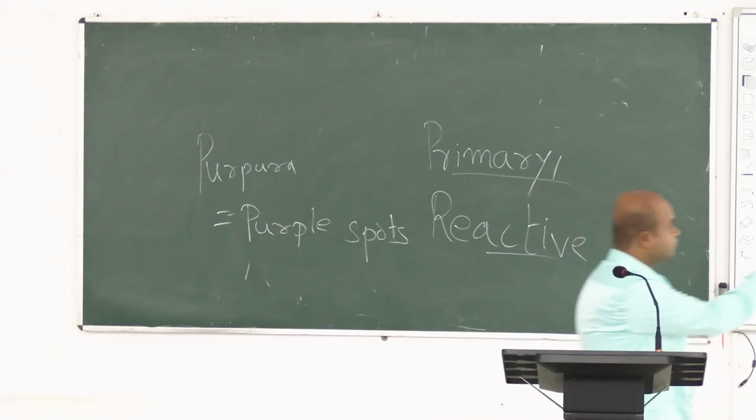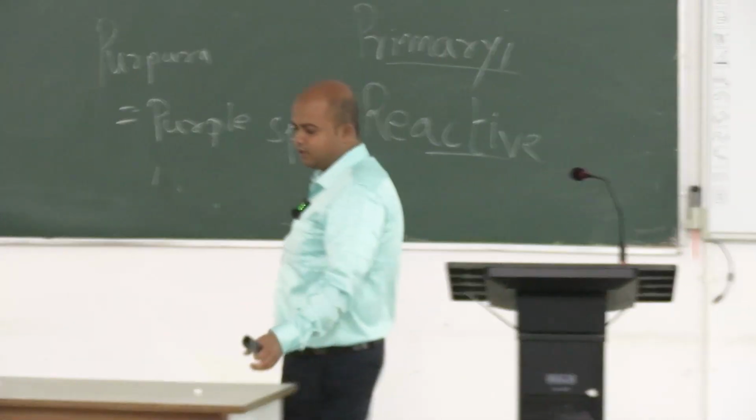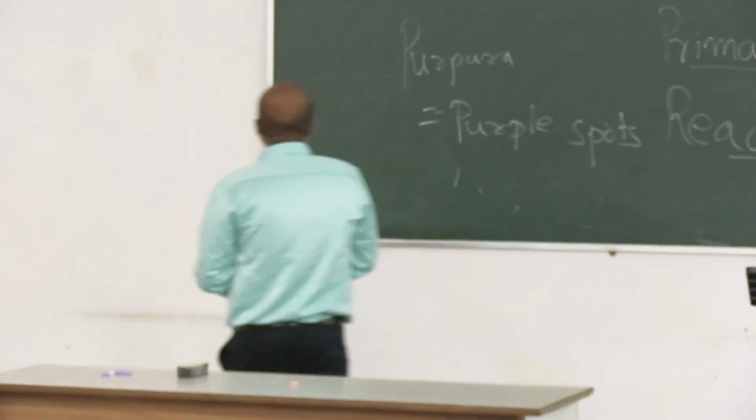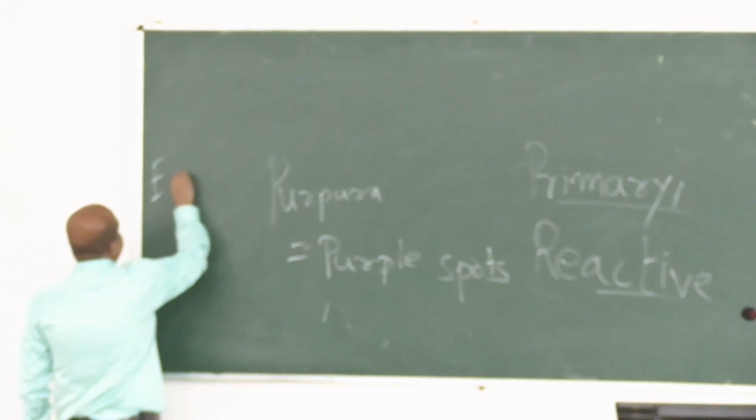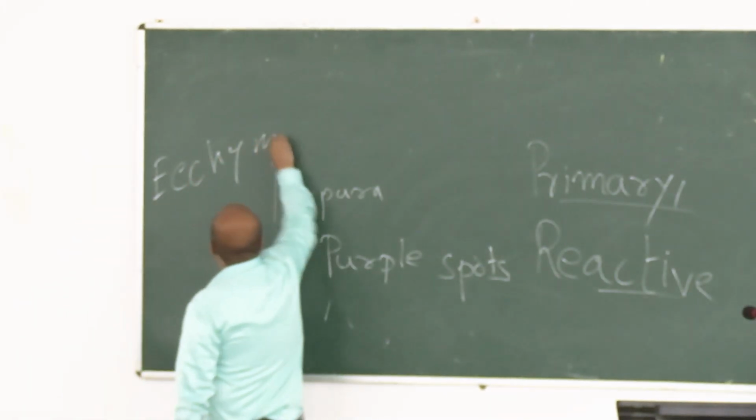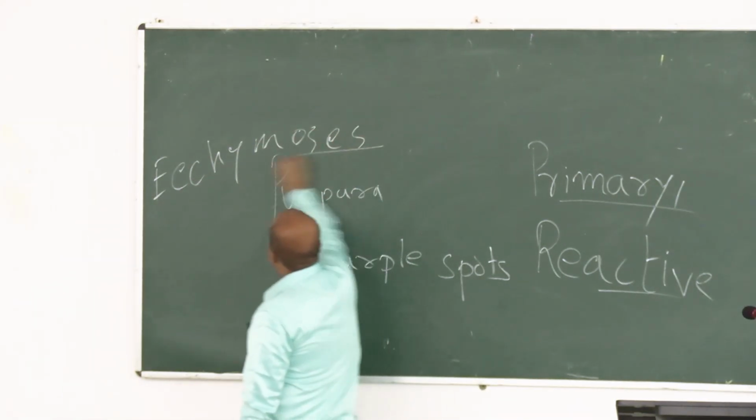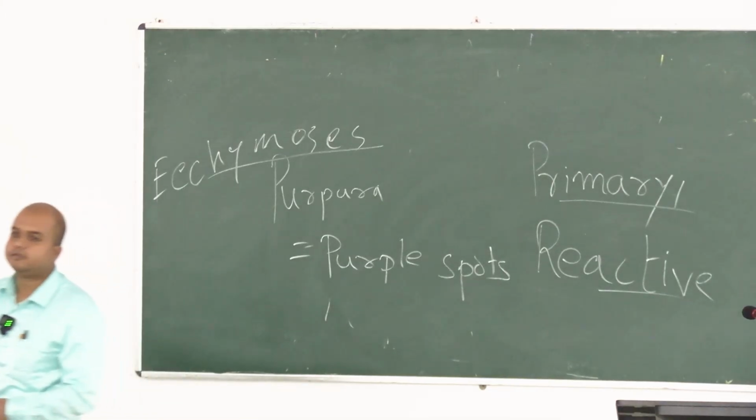This image is already given: bleeding manifestations, which may be numerous if they are more in number, and if the spots are huge in size, this is called ecchymosis.